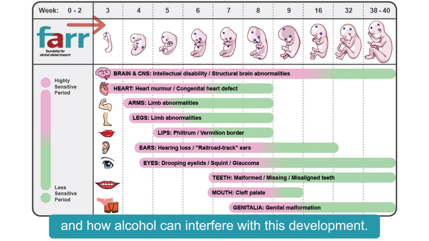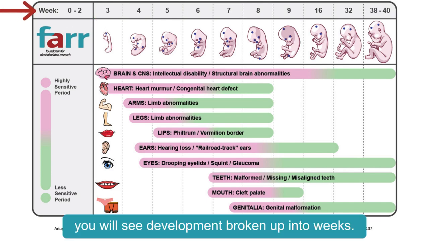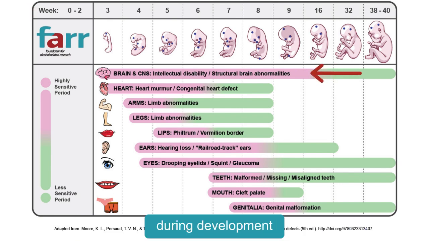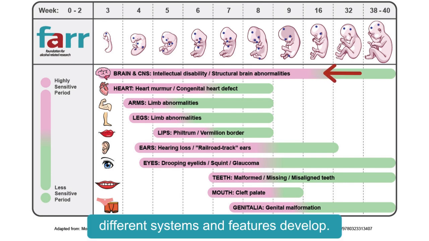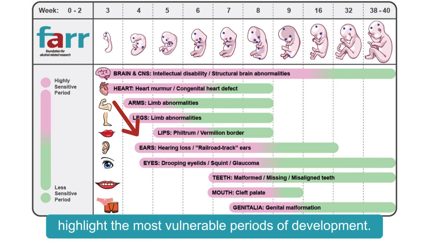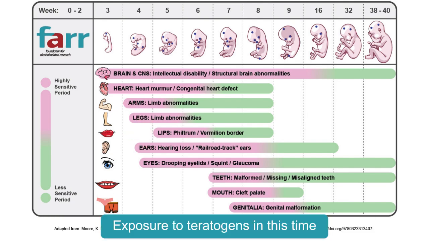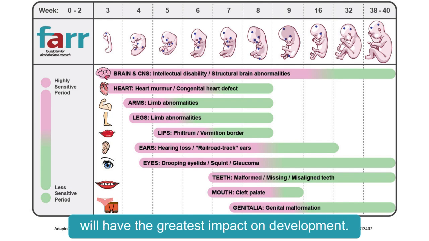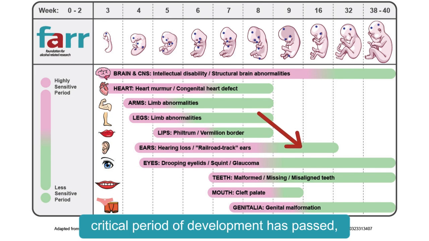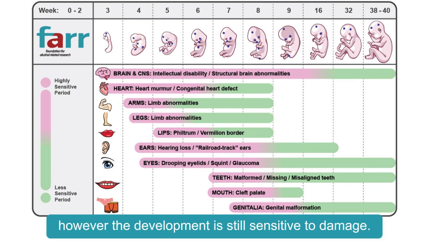with this development. At the top of the image, you will see development broken up into weeks. The pink and the green bars highlight when during development different systems and features develop. The pink sections highlight the most vulnerable periods of development. Exposure to teratogens in this time will have the greatest impact on development. The green sections indicate that the most critical period of development has passed. However, the development is still sensitive to damage.